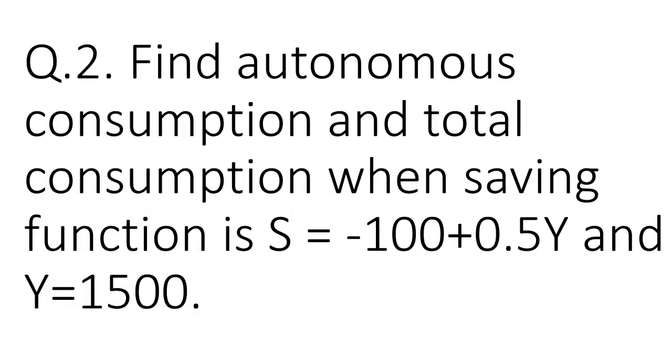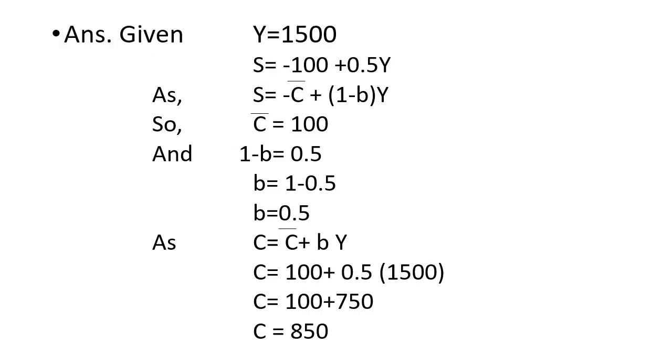Now the second question is: find autonomous consumption, that is C bar, and total consumption when the saving function is given by S is equal to minus 100 plus 0.5Y and Y is 1500. What is given in the question?